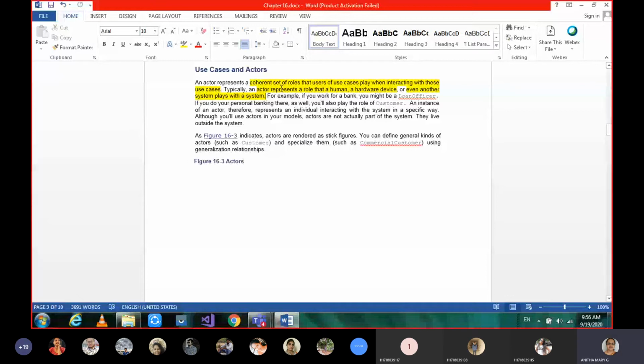So did you get the actor? The one who is using the system, or the one who is interacting with the system to perform or achieve some task, is called an actor. But an actor may not be a human being or a person only. It can be a hardware device, or it can be some other system also. Make a note of this about actors.